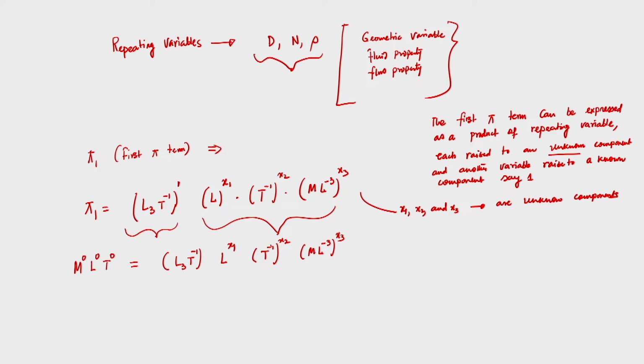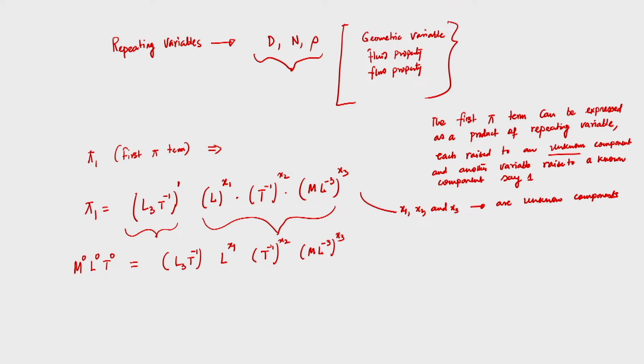On the right hand side, the other variable is raised to a known component, that is 1, and the other repeating variables are raised to unknown components x1, x2, x3. This is very important. So, now this is done. Now, what we need to do next is very important.